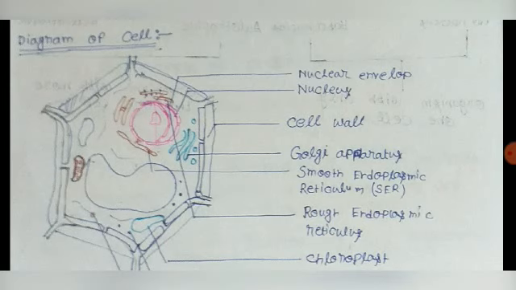Endoplasmic reticulum is of two types. Some are rough in nature, that means they contain ribosomes. You can see that rough endoplasmic reticulum has small dots. Those are the ribosomes. And some are smooth in nature, known as smooth endoplasmic reticulum. Here at the last side, the vacuole is there. In plant cells these vacuoles are larger in size, and in plant cells we have the chloroplast, which is helpful for